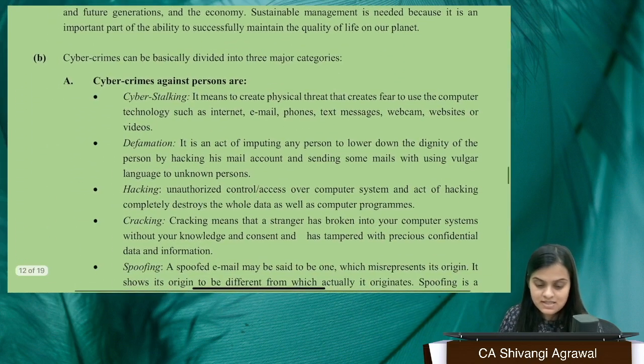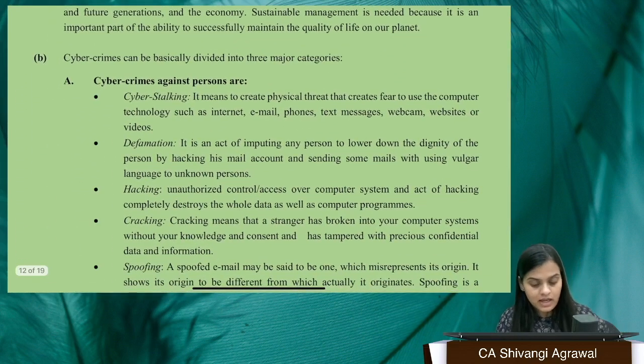Next comes your cyber crimes. Cyber crimes have been divided into three categories, right? So all the three categories, ma'am, we need to mention. The answer is yes, you need to mention all the three categories: cyber crimes against persons, cyber crimes against property, and also cyber crimes against government.